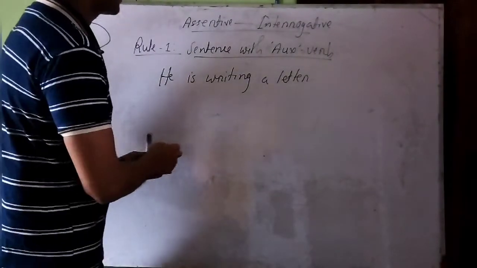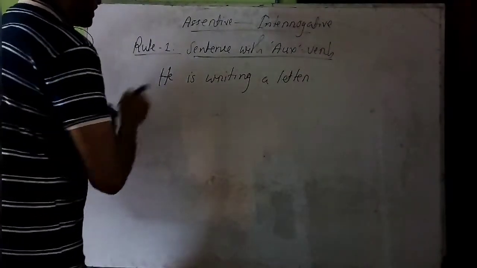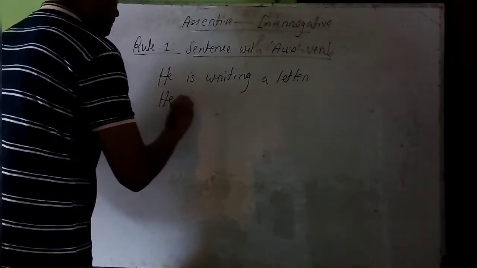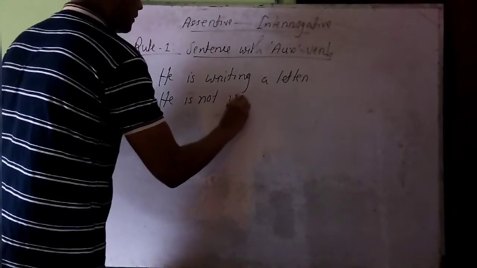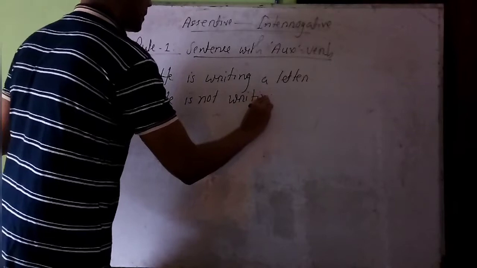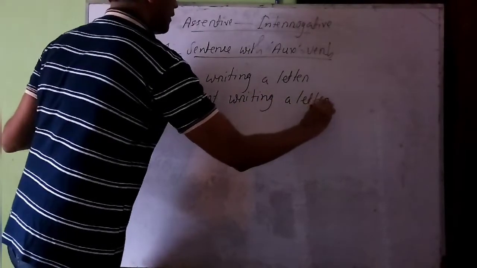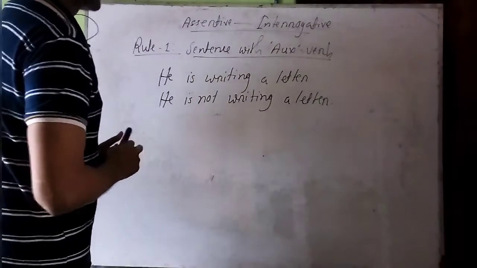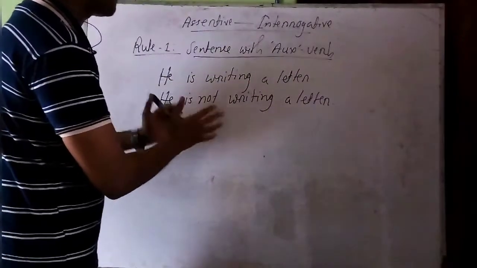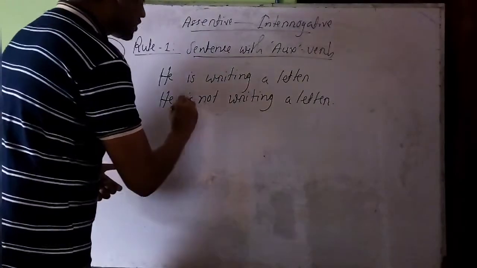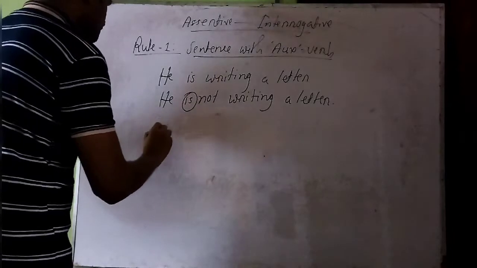We should make it negative by giving a not here after the auxiliary verb. So as the question is in affirmative form, we are turning it into negative first. Then that auxiliary verb should be brought at the very beginning of the sentence.